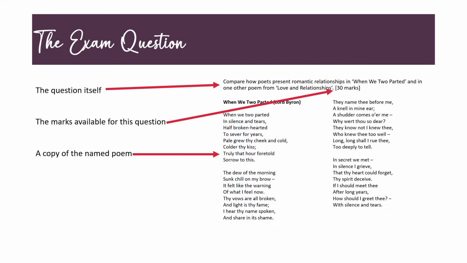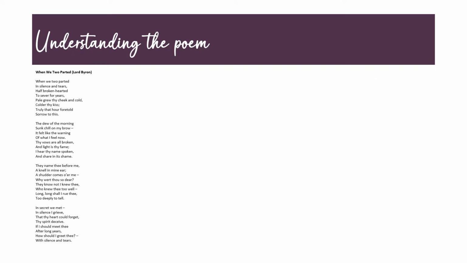You get a copy of the named poem on the exam paper for this particular section, but then you've got to remember the second poem. So make sure when you're thinking about your revision, you're taking that into account. You need to know quotations and details about the poems off by heart. You do get a list of titles and poets' names on the exam paper just to prompt your memory as well, so make sure you use that and you connect the right title to the right poet, because sometimes people do not do that.